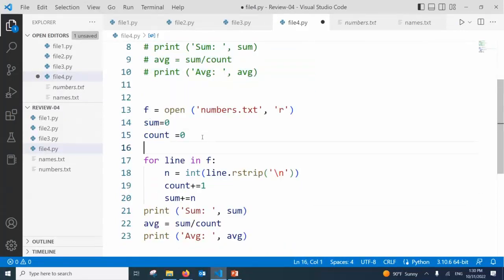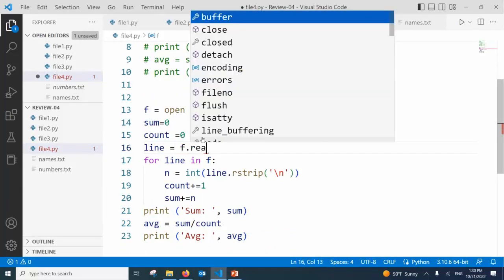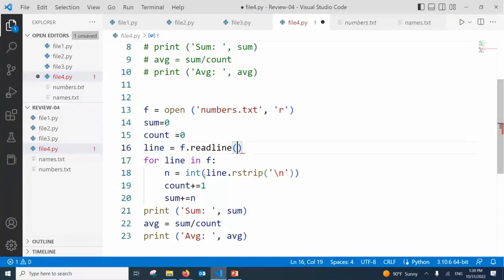Okay. With a while loop, you need to read one line, right? Okay. f dot what? Read line. One line. Okay. Now your while loop will be what? While what? Line is not equal to empty string.